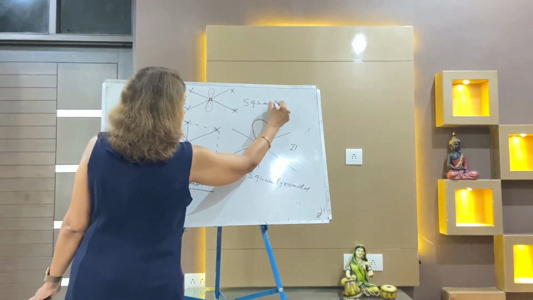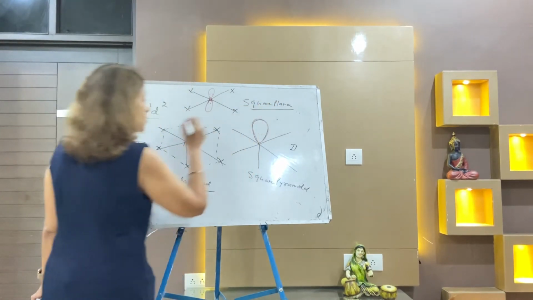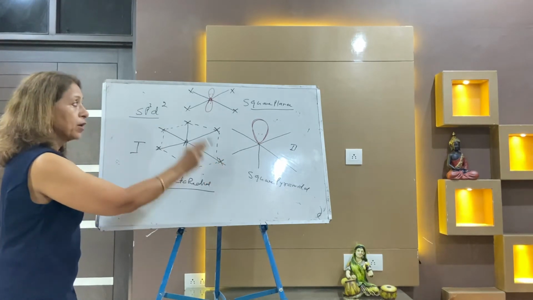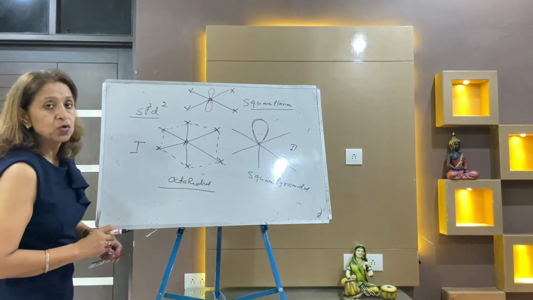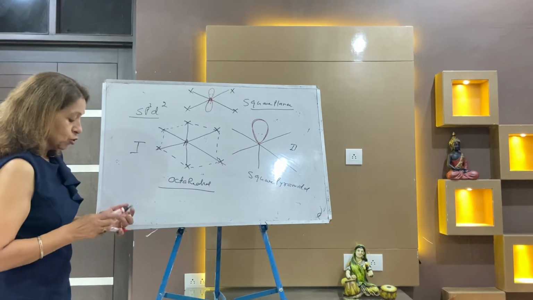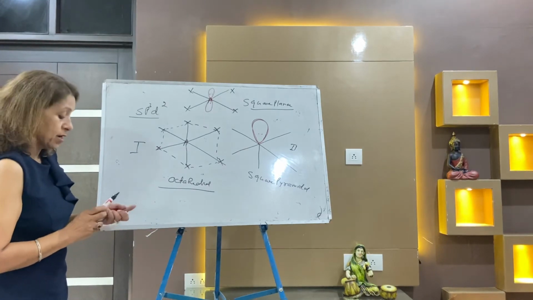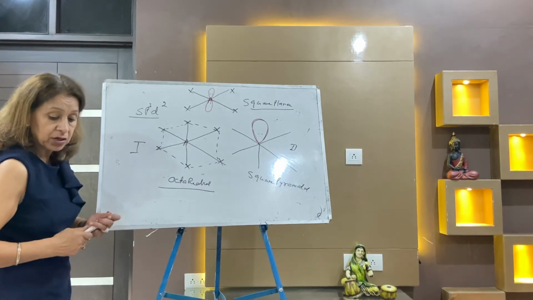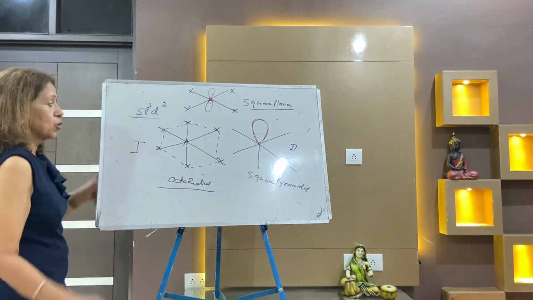4 are the bond pair, total 6. 6 bond pair; 5 bond pair, 1 lone pair; 4 bond pair and 2 lone pair. So the geometry is square planar. Now I am taking the last one. After that I will tell you the fastest method to find the shape of a molecule.